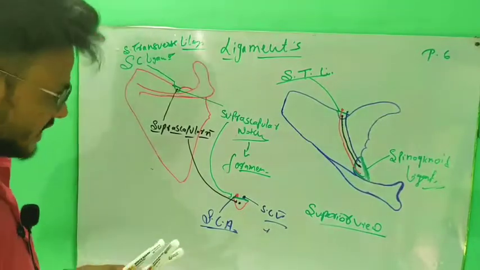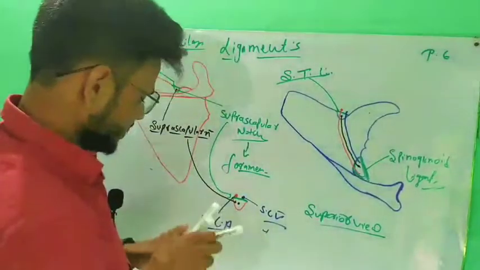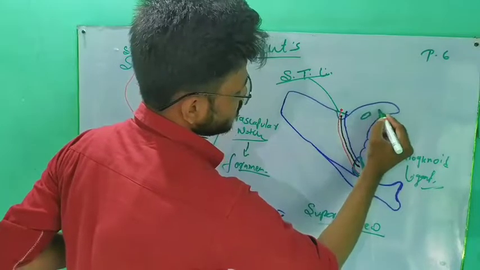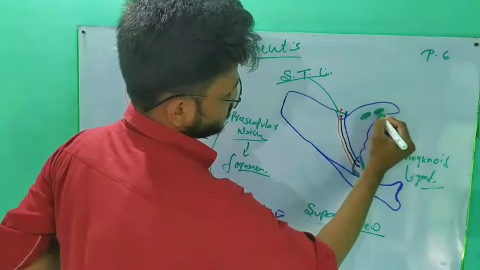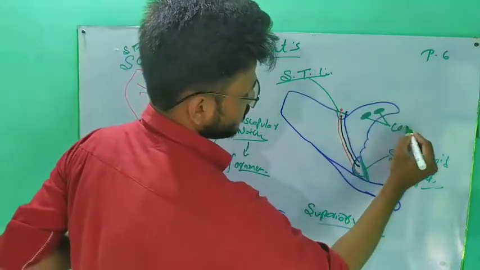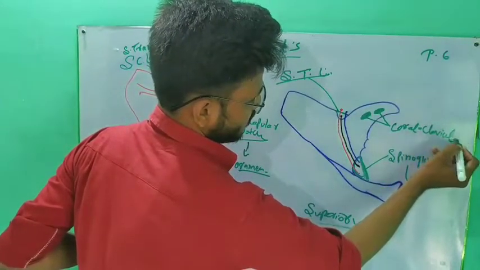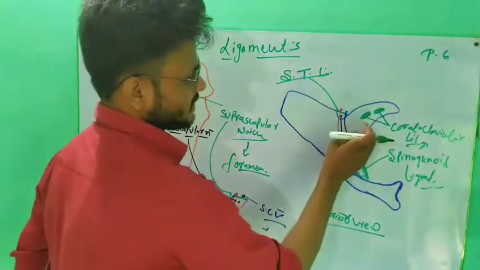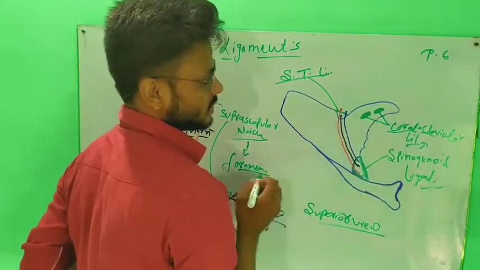Now, there is another ligament, which has two slips. This ligament is called the coracoclavicular ligament.